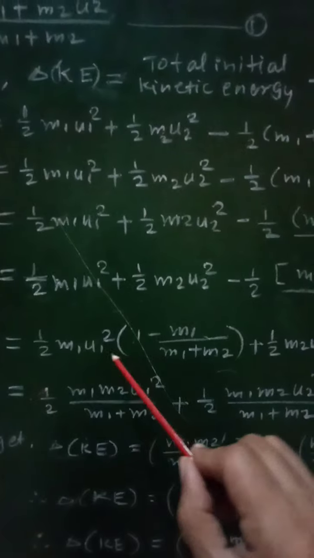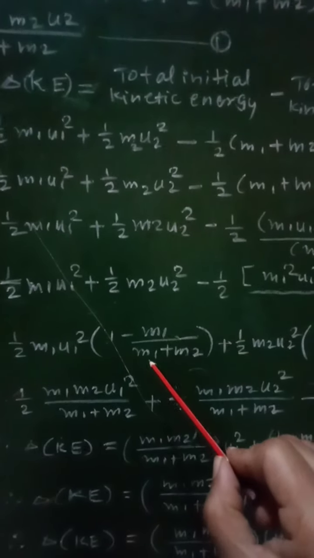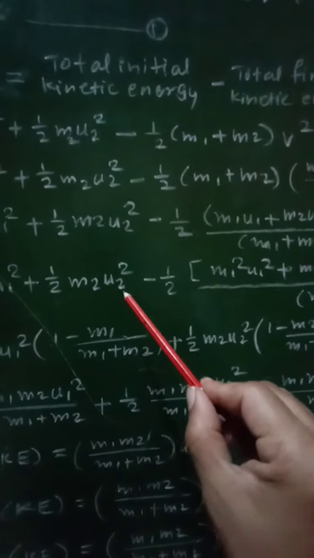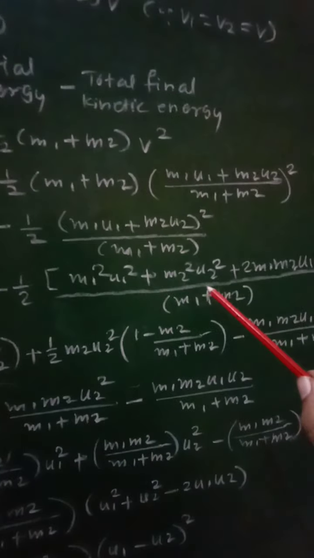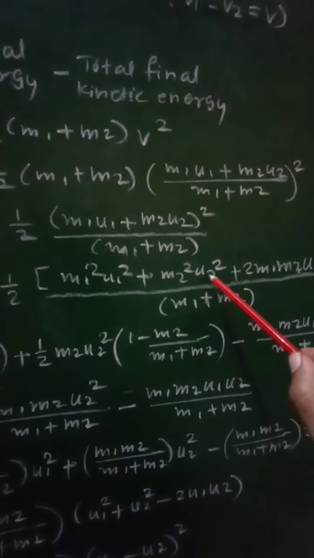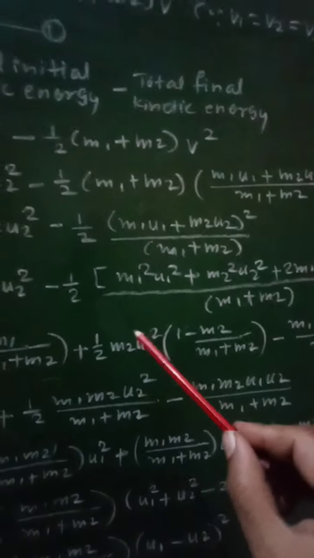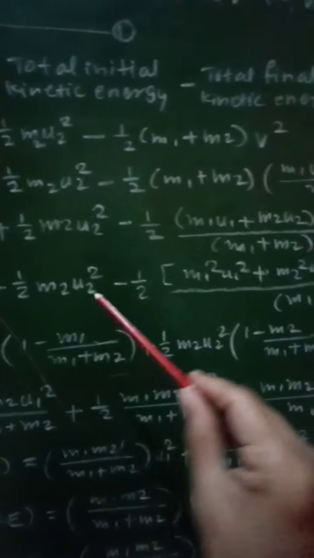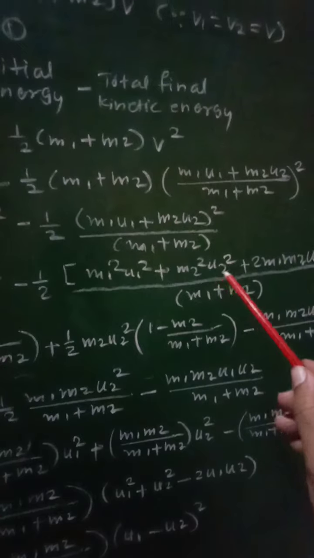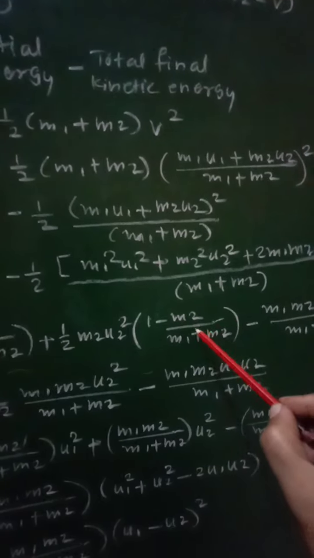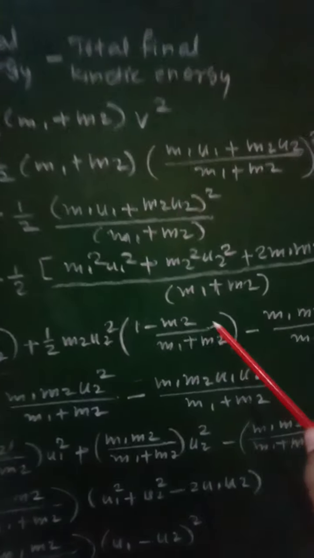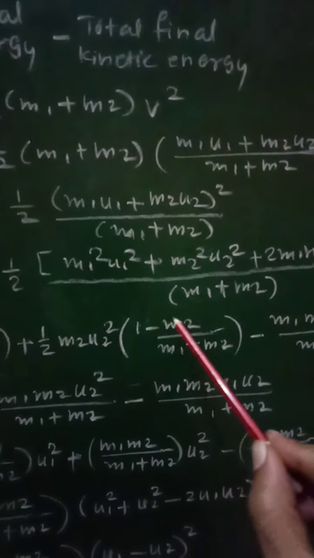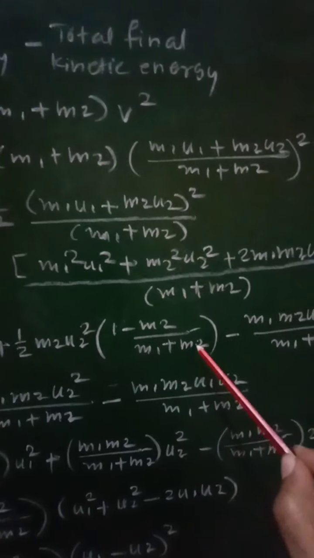Here the two terms having u1 square are taken together. Then plus half m2 u2 square, and again we will get here m2 square u2 square with half. Again taking common half m2 u2 square, we will get 1 here, and then minus m2 upon m1 plus m2, so that we will get half m2 u2 square into 1 minus m2 upon m1 plus m2.